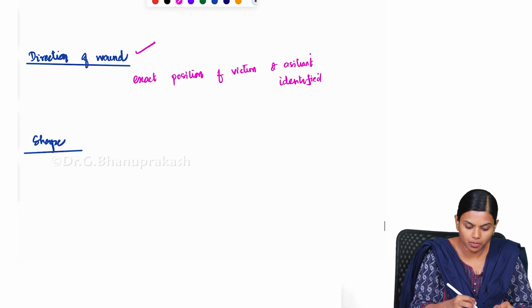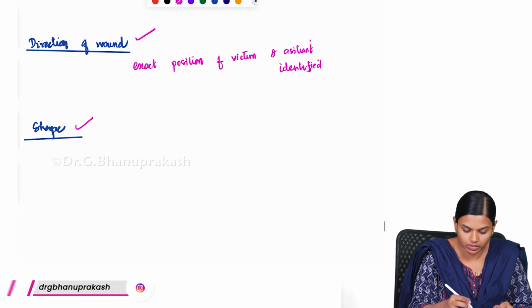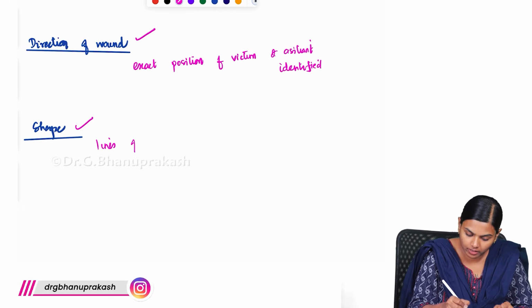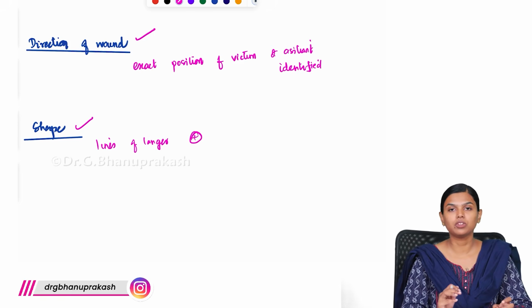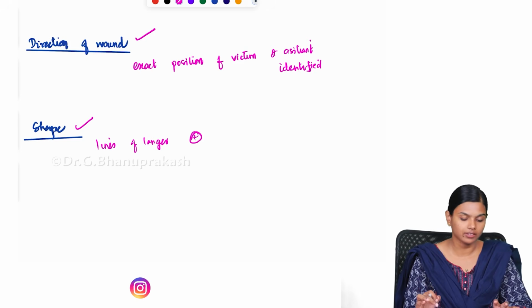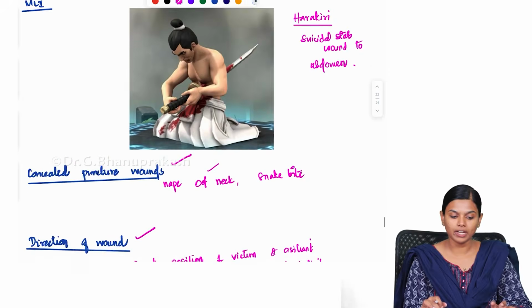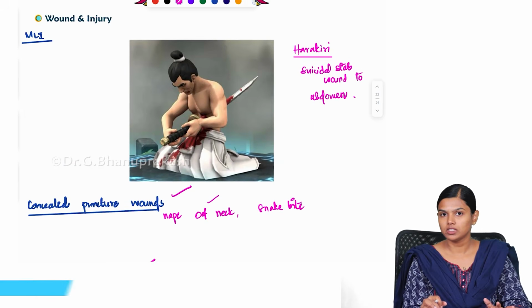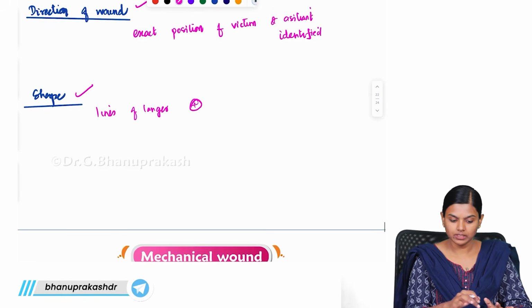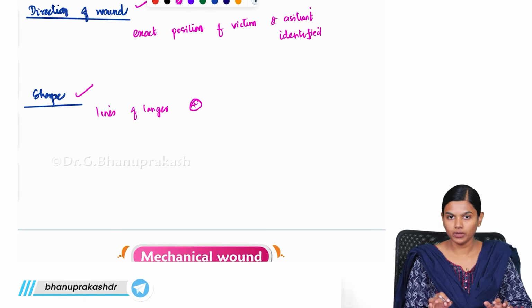And the shape of the wound differs very much with the lines of Langer, and that is also one important aspect. And the shape of the wound, if we make a mistake, then the weapon identification will become very hard at the end. So these are the important medico-legal significance of these stab wounds. So with this we are ending stab wounds.